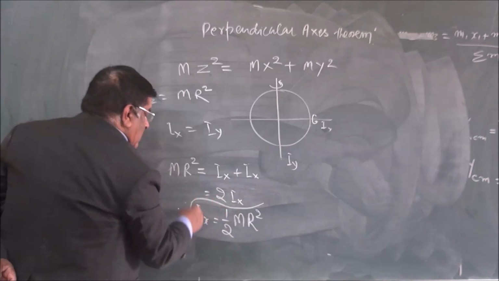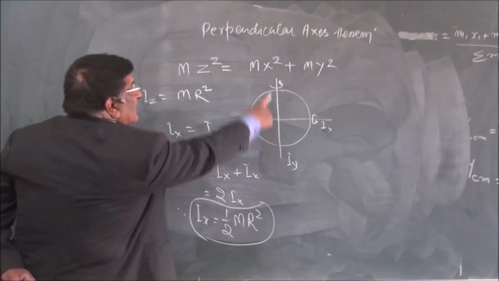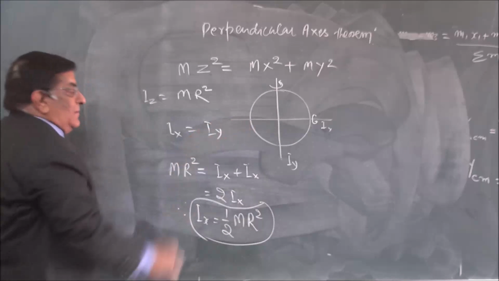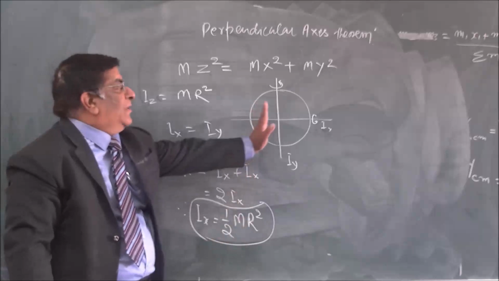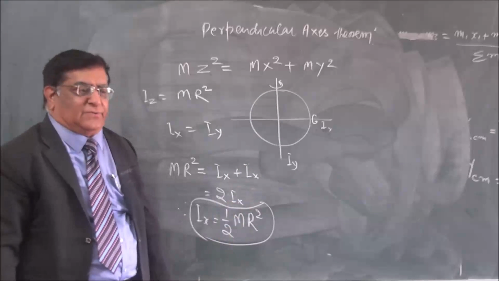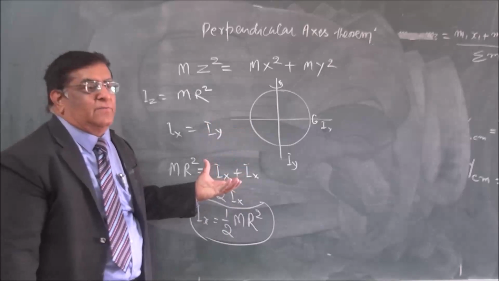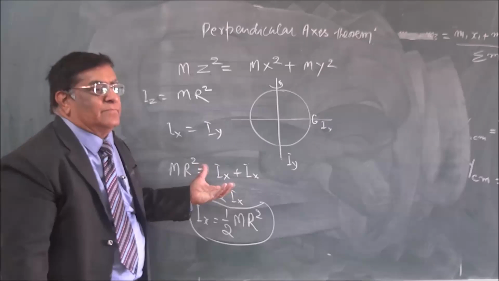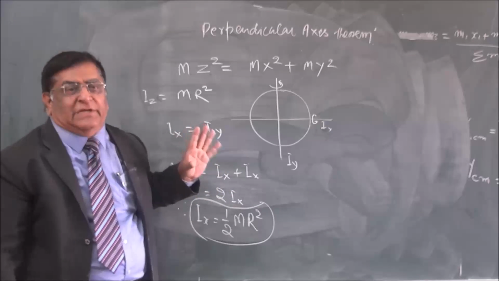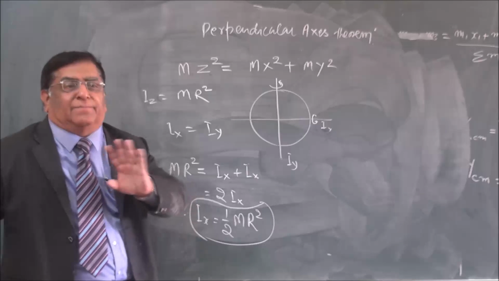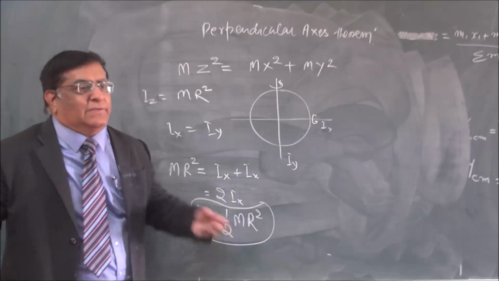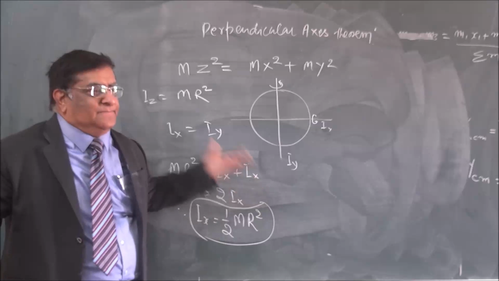Got it. So, what is the moment of inertia about this axis? Half mr square. And about this axis? Half mr square. So, this we got with the help of which theorem? Perpendicular axis theorem. So, this we are going to use at many places. Right? Examples will come. We will do that.